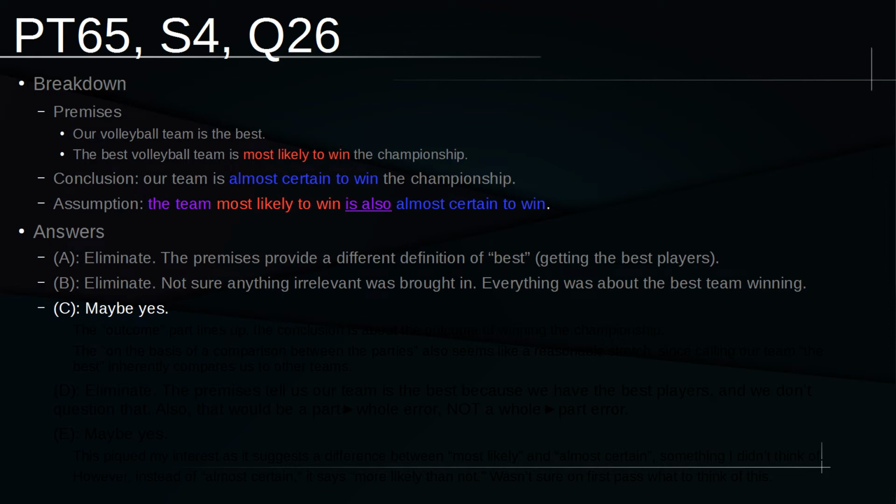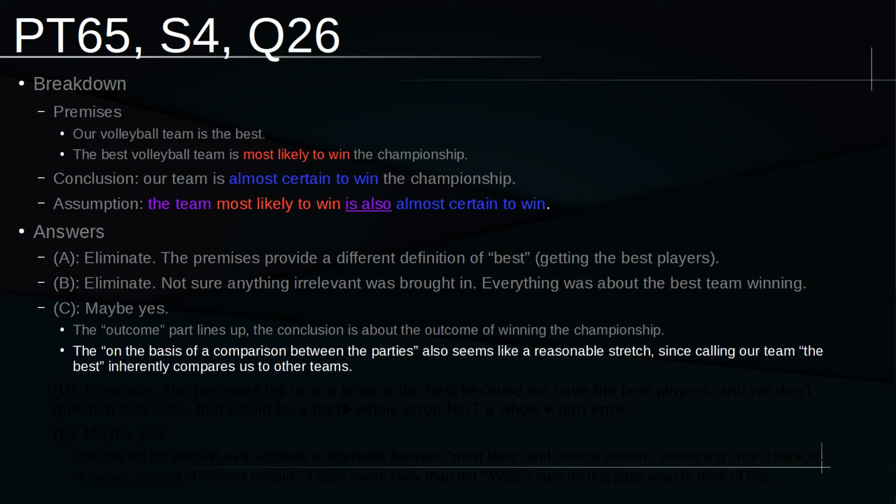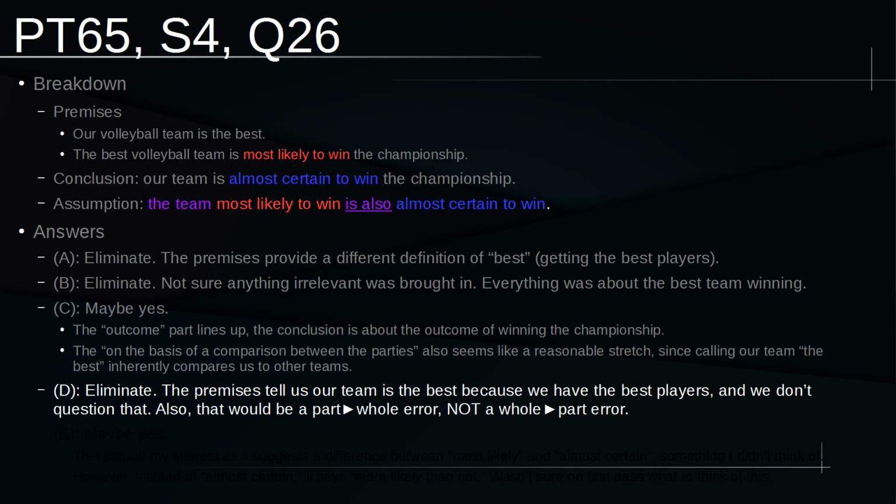So again, the first time I'm faltering. The outcome part of this answer choice lines up because the conclusion is about the outcome of winning the championship. So that lines up. Furthermore, the "on the basis of a comparison between the parties" part also seems like a fairly reasonable stretch, since calling our team the best inherently compares us to the other teams that are in the running. So I'm just going to leave C the way it is and push on to D, hopefully get a couple more eliminations, hopefully both of them if possible.